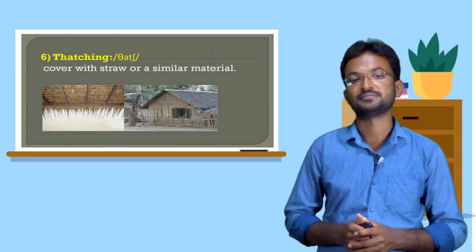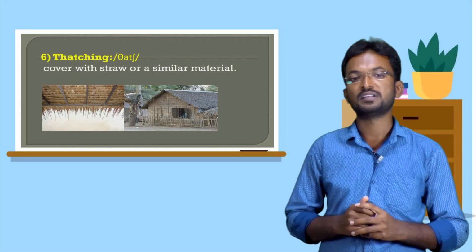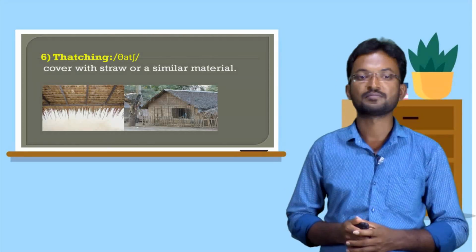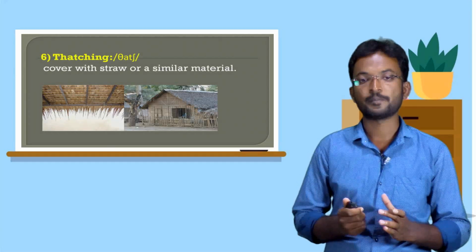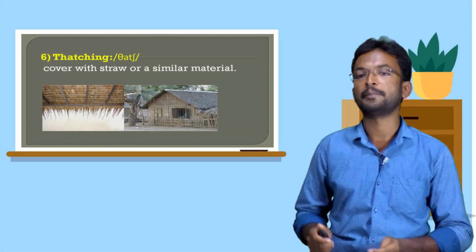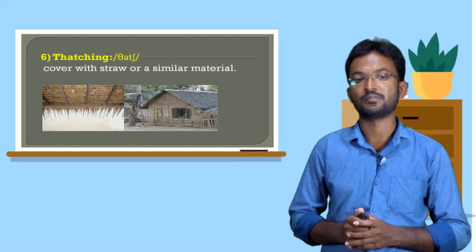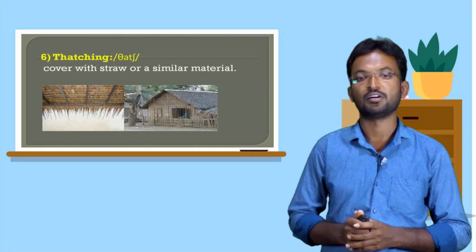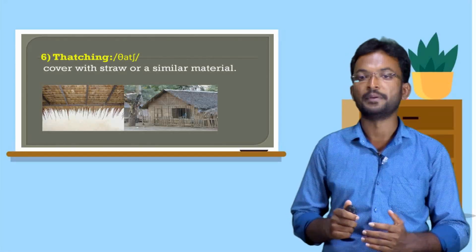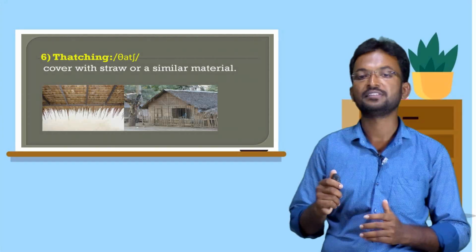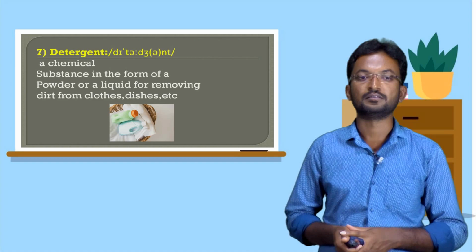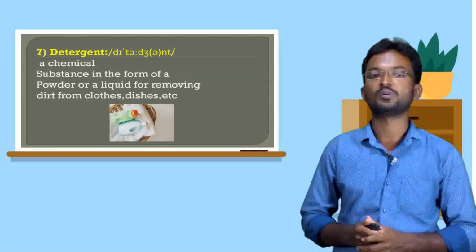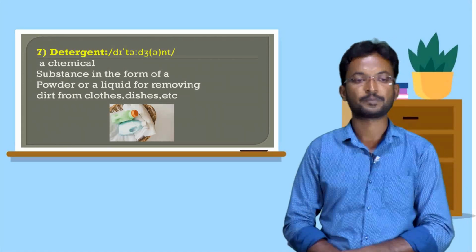Sixth one, thatching or thatch. What is the meaning of thatch? Thatch means cover with straw or a similar material. Thatching the roof. Next one, seventh one, detergent.